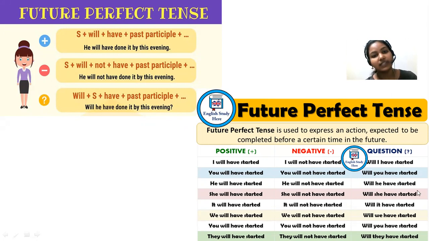Here it is a question. Will I have started? Will you have started? All these are questions. So this is about perfect tense. Perfect tense means if you want to talk about the sequence of actions, you have to write it in perfect tense. Children, I hope it's clear for you. In this series of videos, we learned about tenses. We discussed simple tense, continuous tense, and perfect tense.